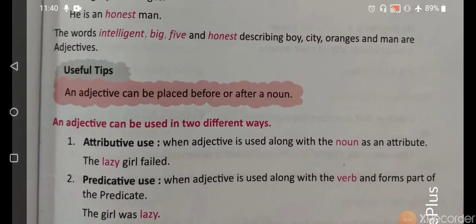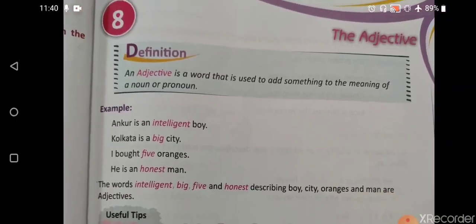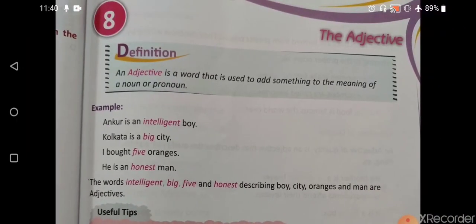So adjectives are basically words which tell us the quality of a noun. And what is a noun? Noun is a name of a person, place, animal, or thing. So any word that tells us what kind of a person that is, what kind of a place that is, what kind of a thing that is, those words are known as adjectives.